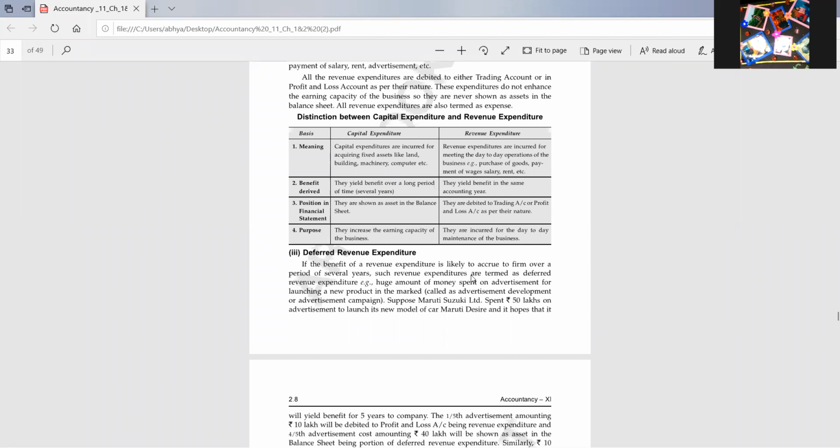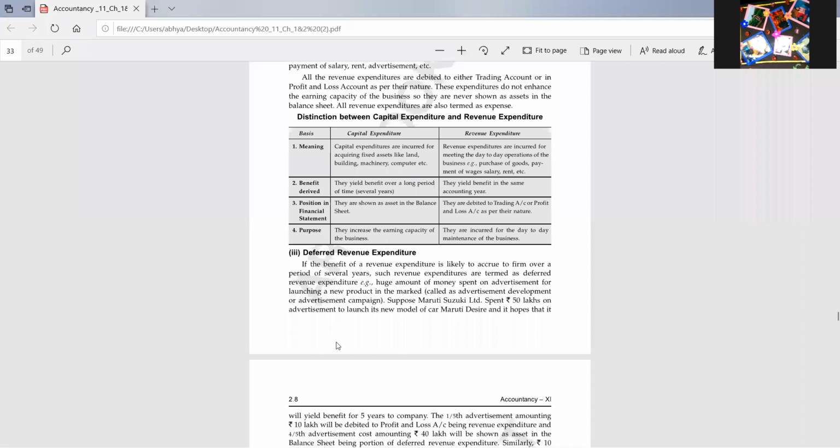So it is an expenditure which we have paid in 1 year, but it will give us benefit for a longer period. Then why can we not call it capital expenditure? This question must be coming in the minds of some students. Capital expenditure means we are purchasing tangible or intangible assets. This is not an asset, neither tangible nor intangible. We will just be getting the benefits of this expenditure. That's why we cannot categorize it under capital expenditure. So a separate head is prepared for this, known as deferred revenue expenditure.